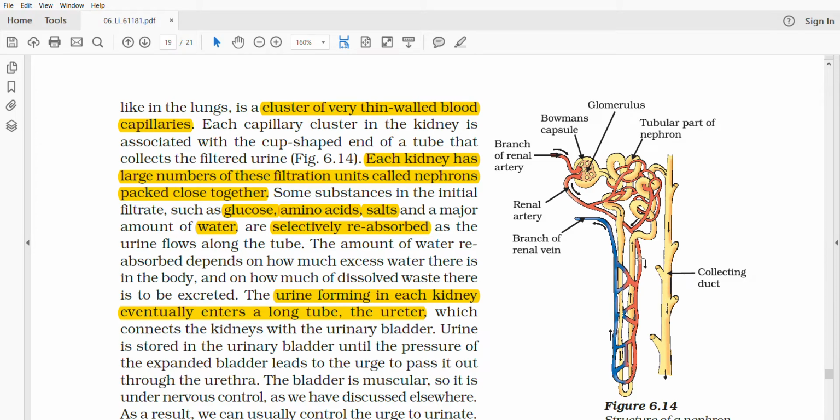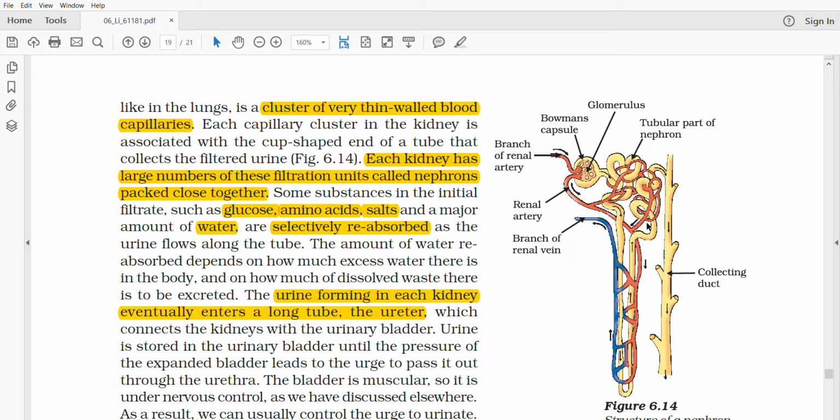But this doesn't happen. So the body reabsorbs this water from the urine into the renal artery. This depends. If the body contains lots of water, then it will not reabsorb. But if the body is lacking in water, then from the nephron, water will get reabsorbed into the blood capillary.